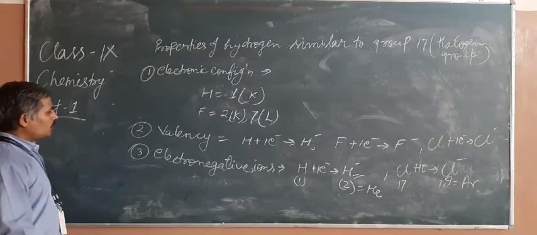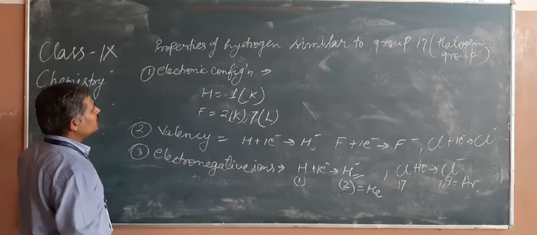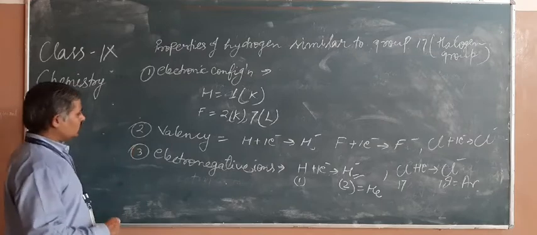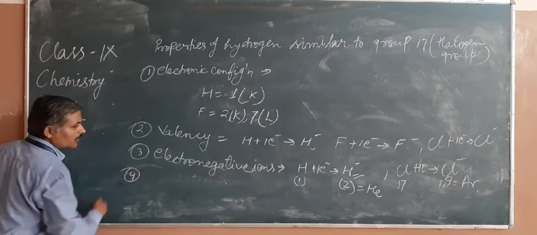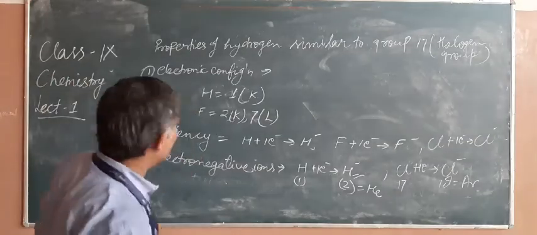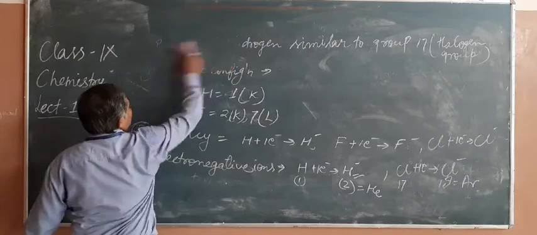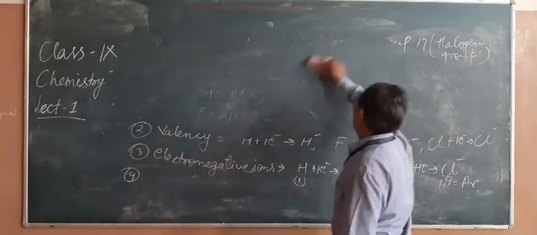And the next property is bond formation. The third was already discussed. The fourth property of hydrogen is its bonding and its nature.